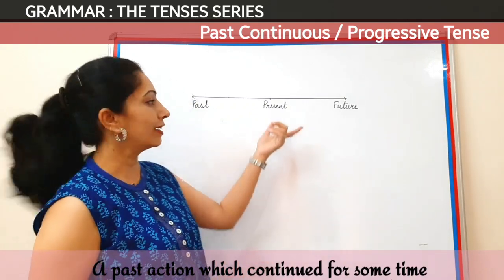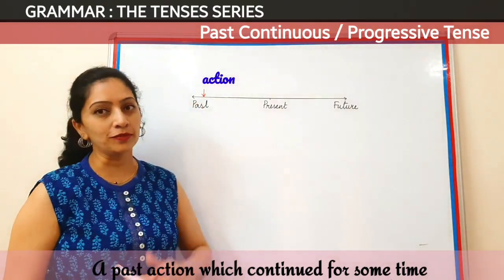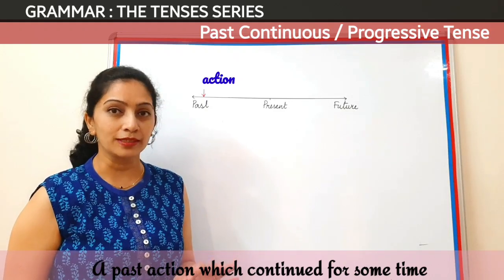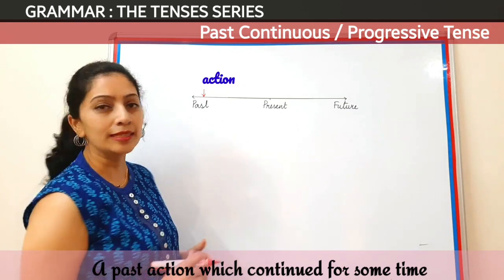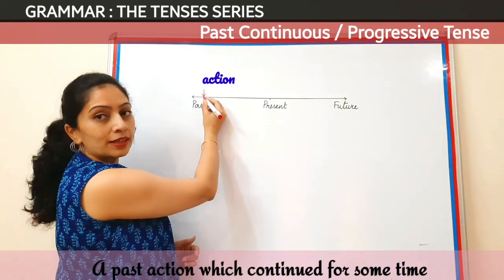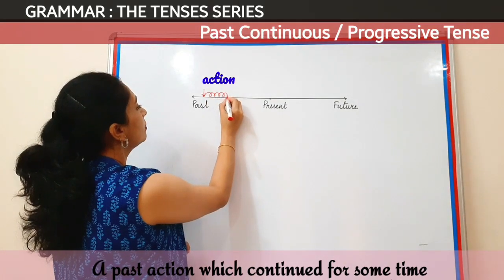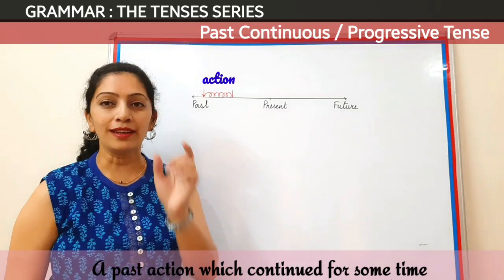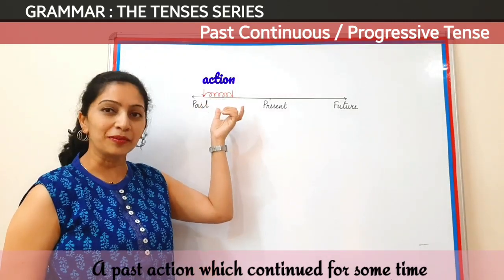Let's look at this on a timeline. My action has started somewhere at this point of time. Now this action did not complete at that particular moment itself, but it continued for some time. So let's say on the timeline, if I have started the action here, it must have continued for some time in the past. Right?